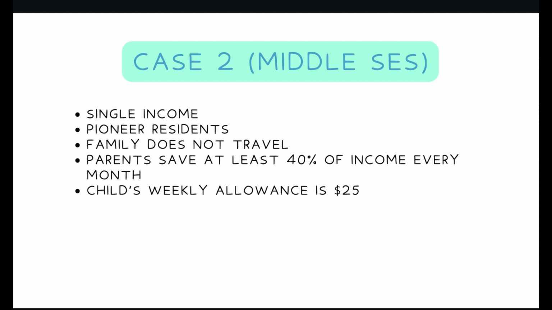Now, I will be presenting the second case. The family is a single income family and are Pioneer residents who do not travel. Parents will save at least 40% of their income every month. The child will have a weekly allowance of $25.